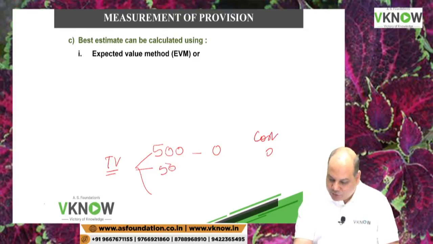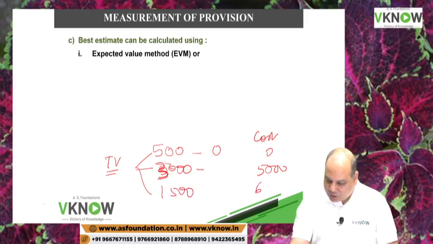There will be, sorry, not 5,000, 3,000, where my cost will be 5,000 rupees to rectify. And there is 1,500 with major defect, my cost will be 6,000. Is it right?